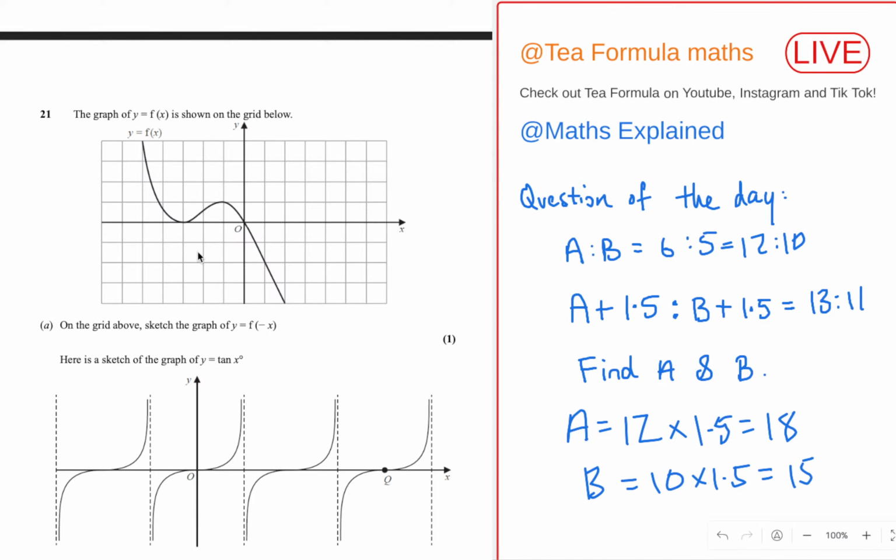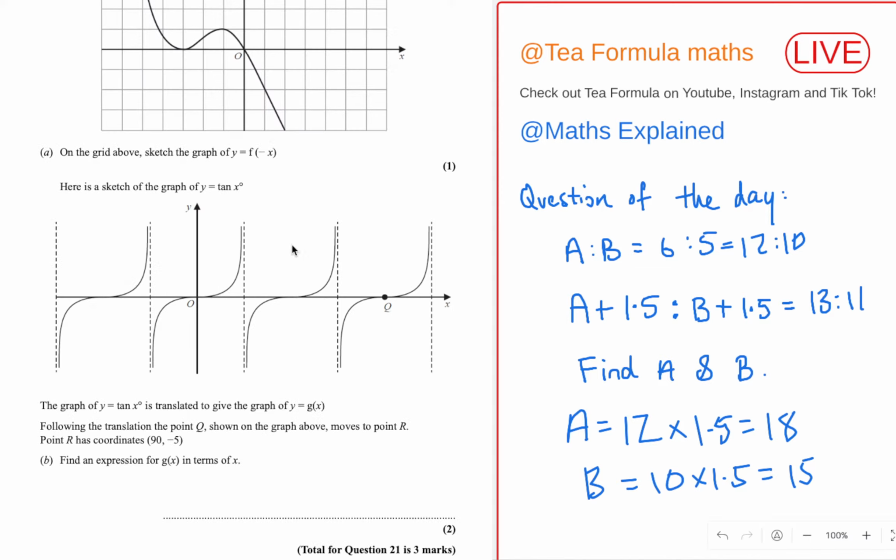As soon as you see f of negative x, you're thinking reflection in the y-axis, or tan of x take 90, that's a translation to the right 90 degrees. Yeah, tough question. If you don't remember that kind of thing, then you're probably not going to get the full marks.